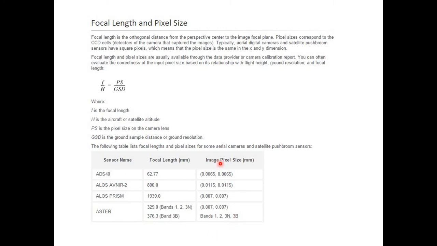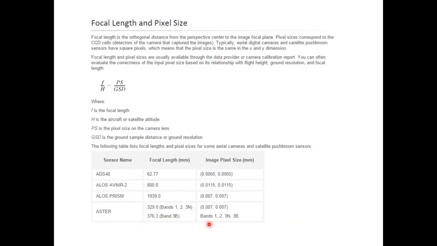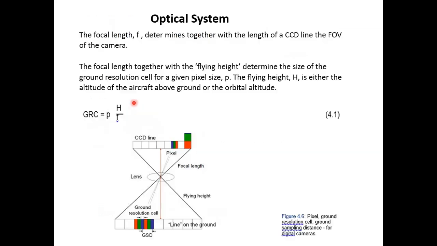And the image pixel size on the CCD device on the sensor will be 0.007 millimeter. And you can see the Aster height from Google. When you put all these values in this equation, you will see its ground resolution cell.